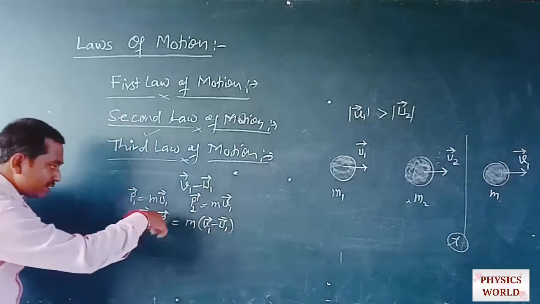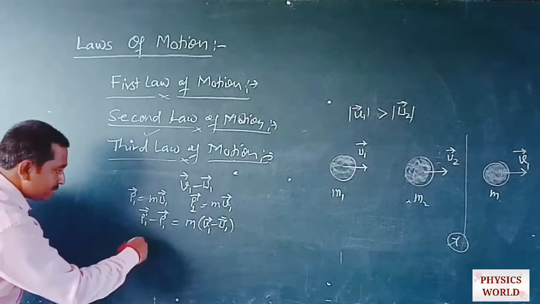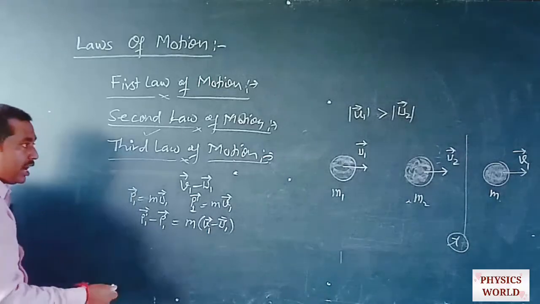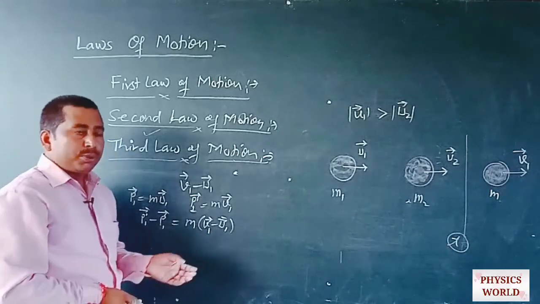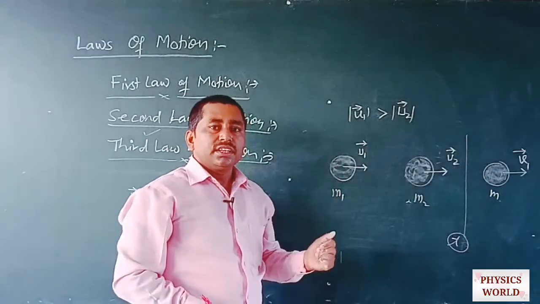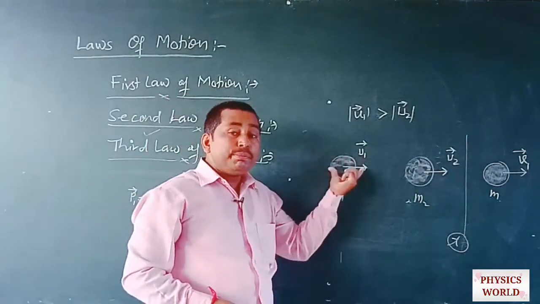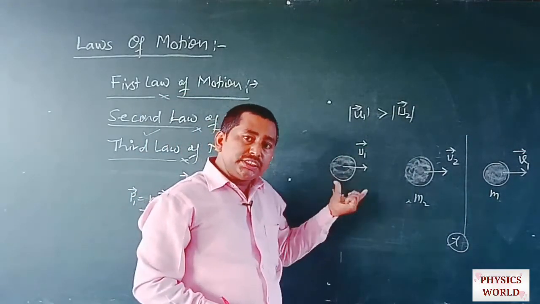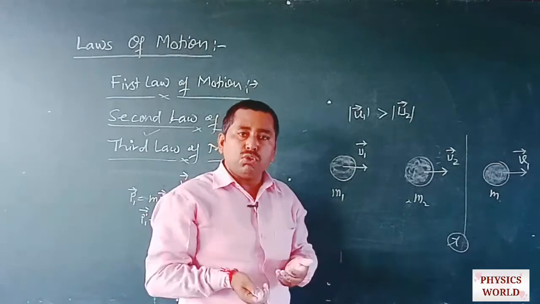So what will be the rate of change of momentum? The rate of change of momentum will be the amount of force provided by that ball on the second. Because there is a change in velocity of the first ball, it can experience an amount of force.